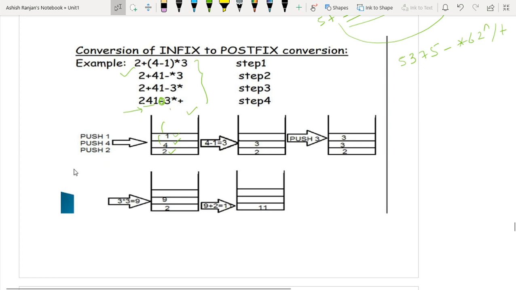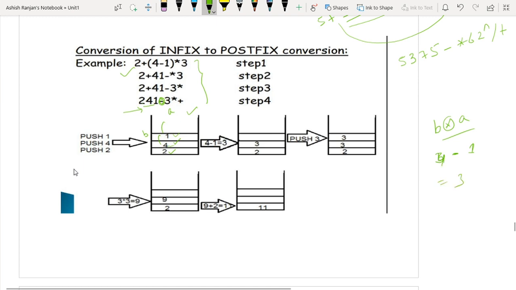Let's suppose this is A and this is B. Now we'll perform the A operator B operation. Now what is A? A is 1. What is B? B is 3. And what is the operator? Operator pushed is minus. So 3 minus, sorry, this is 4. 4 minus 1 will occur.